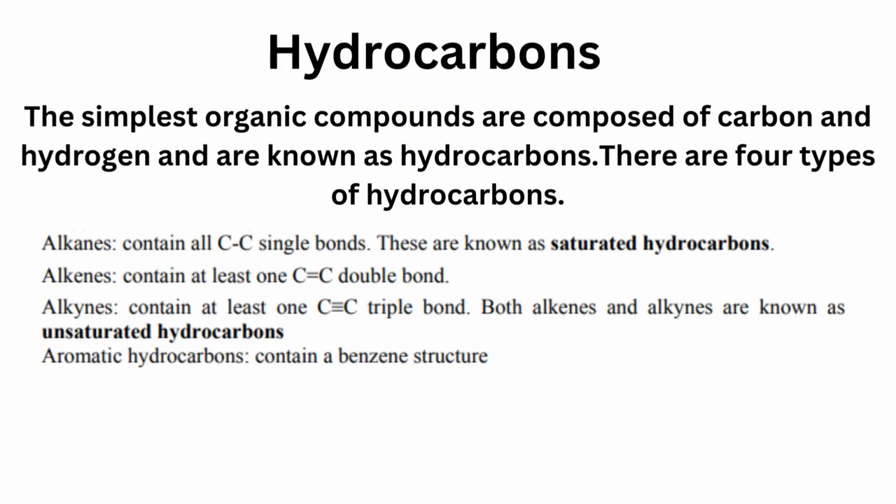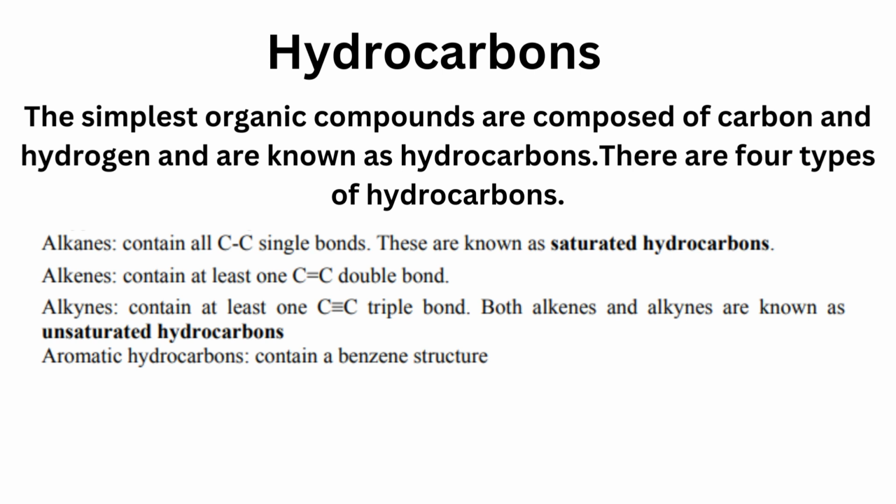The next topic is hydrocarbons. The simplest organic compounds are composed of carbon and hydrogen and are known as hydrocarbons. There are four types or classes of hydrocarbons. Alkanes contain all carbon-carbon single bonds. These are known as saturated hydrocarbons.